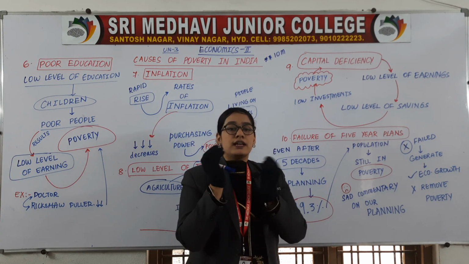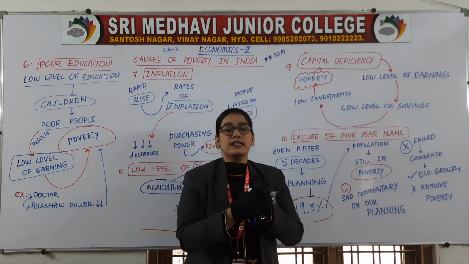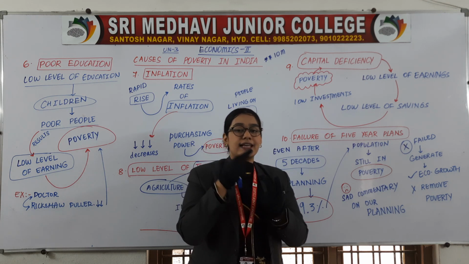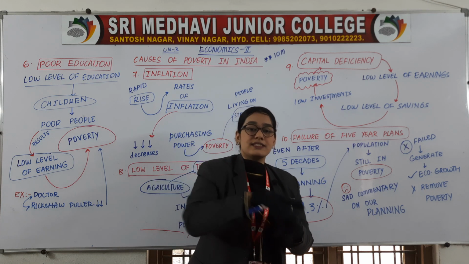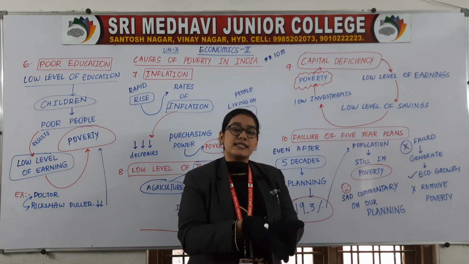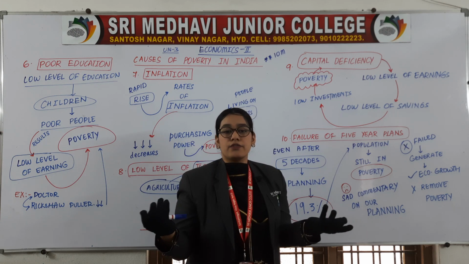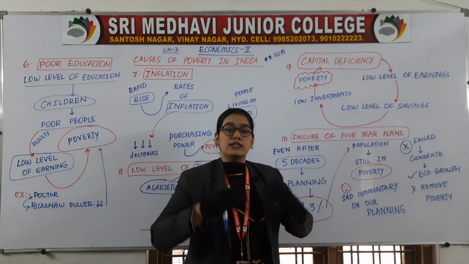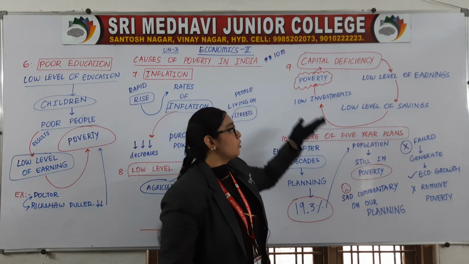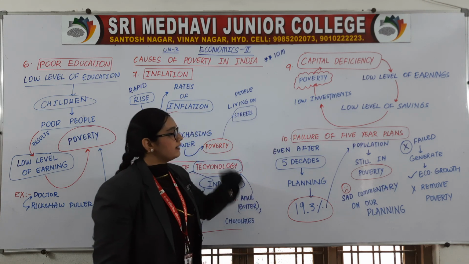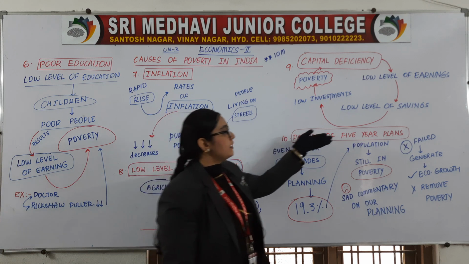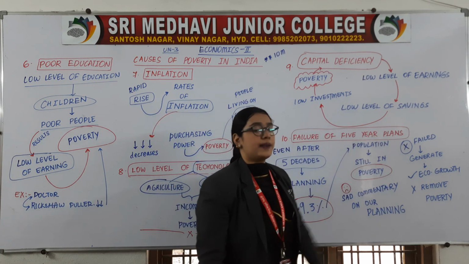When you have less capital, your earnings will be less. When your earnings are less, your savings are less. When your savings are less, your investment is less. When you don't invest anywhere, you won't be getting any profit. You will be getting losses. Loss is nothing but what? Poverty. Alright, the last and final 10th point is failure of 5-year plans.